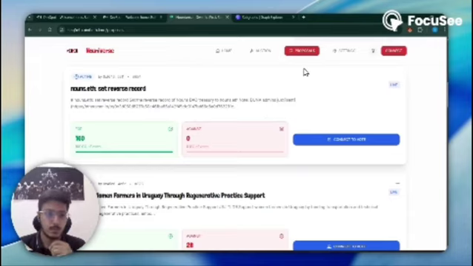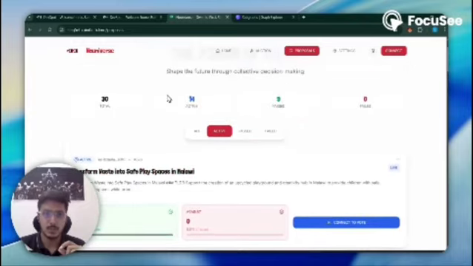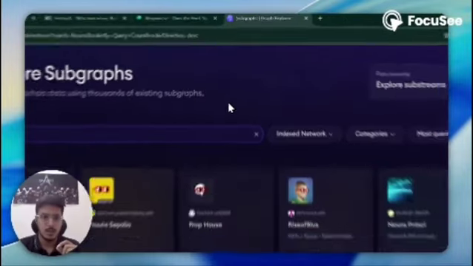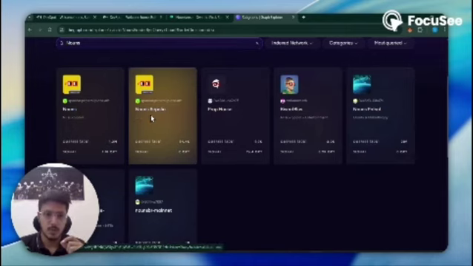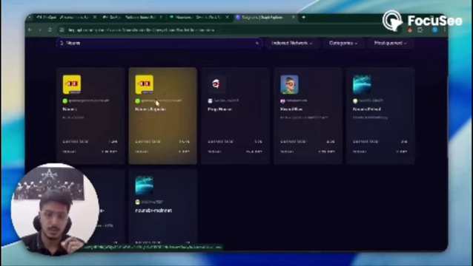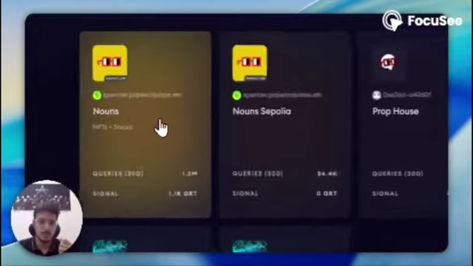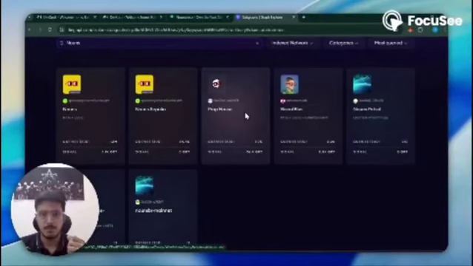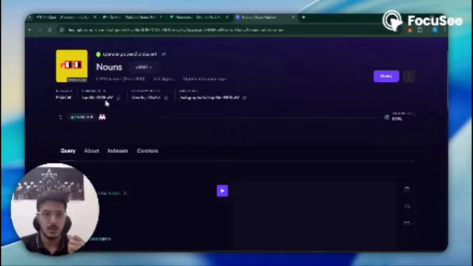For my problem statement, they recommended that in the settings the user be able to switch between the Ethereum and the Graph endpoint. So this data is coming from The Graph. I'll tell you about it. These are Nouns and Nouns Sepolia. For the testing part, I was using Nouns Sepolia, but now I've completely shifted to the Nouns mainnet. So the site of the project is only the mainnet. Data is coming from these queries, so you can see here it is.